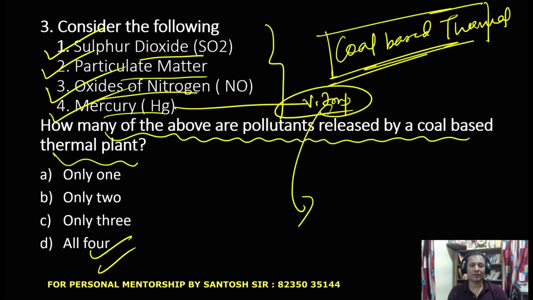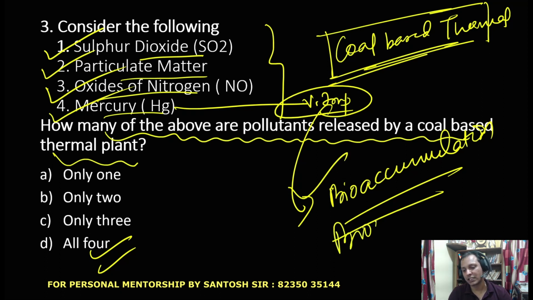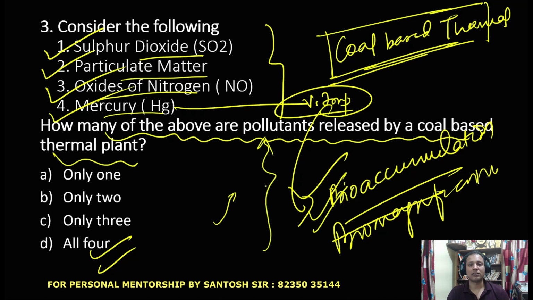And guys, it has been proven that in many areas around the thermal power plant, many aquatic plants have accumulated mercury; bioaccumulation of mercury has been seen. So this bioaccumulation and biomagnification, I hope you know this concept. Guys, whenever something does not biodegrade on its own, it starts accumulating in the species which consumed it. That is called bioaccumulation. And when it rises in the food chain, it is called biomagnification.